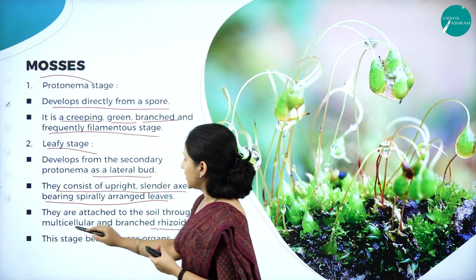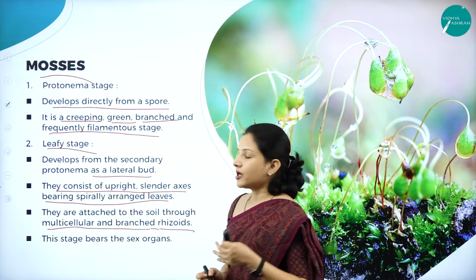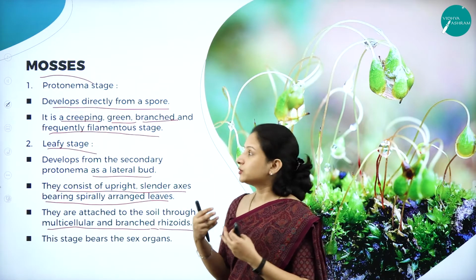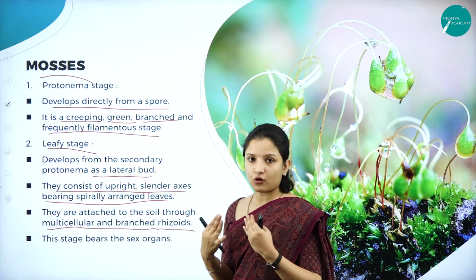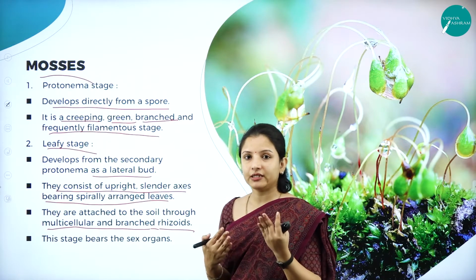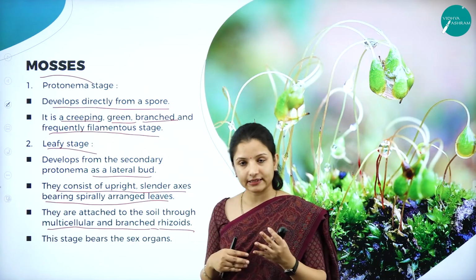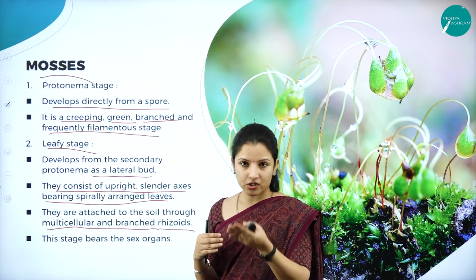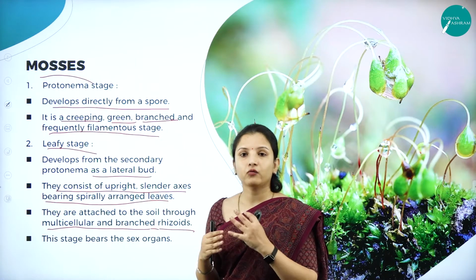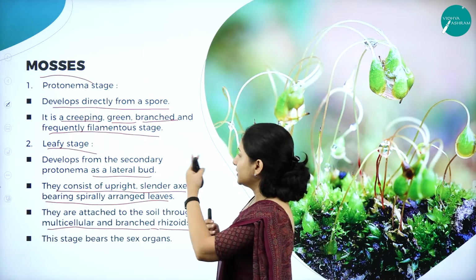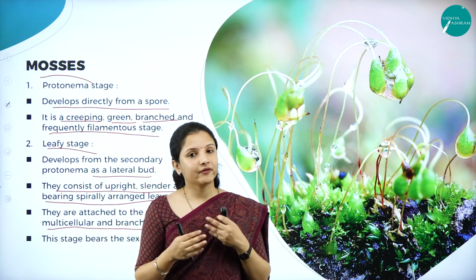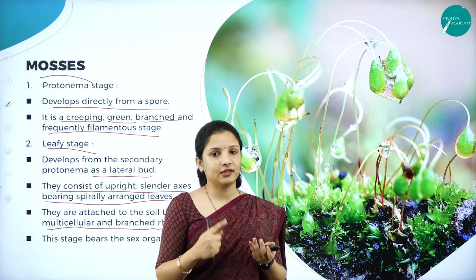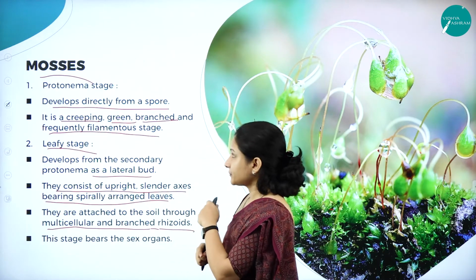These rhizoids are multicellular and branched, and it is the leafy stage that bears the sex organs. So this is about the two stages of the mosses: the protonema stage and the leafy stage. The protonema stage develops directly from the spore. Once the protonema stage occurs, only then can the leafy stage continue. Why? Because the leafy stage develops from the secondary protonema as a lateral bud, and the name itself suggests they are leafy and spirally arranged. So this is about the mosses.